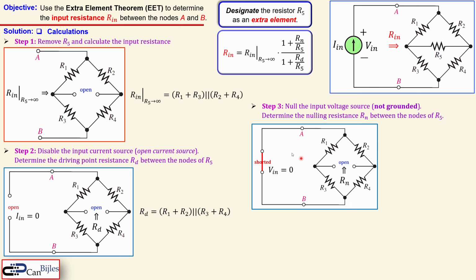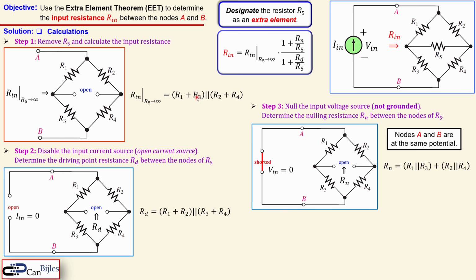So what we see, well, in this case, we have the A and the B nodes. They are actually at the same potential because this is practically short. And now we have here the R1 and the R3. They're actually in parallel, which is the same for R2 and R4. And now you see actually the parallel combination of R1 and R3 in series with the parallel combination of R2 and R4. So that's actually what we see here as R sub n.